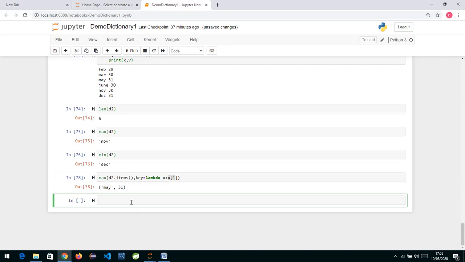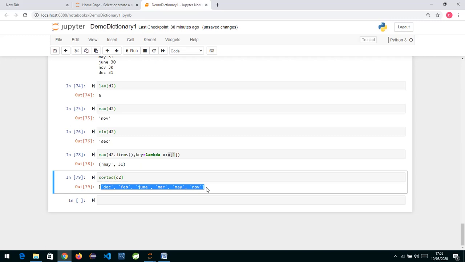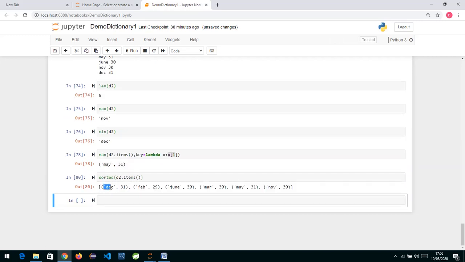Similar to min and max, we also have a function called sorted, a built-in function in the Python interpreter. If you tell it to sort this way, it just returns the keys in sorted order, but I want to see the values along with the keys. So if I say d2 dot items this way, let me see what it does. It has given me the result according to keys only.